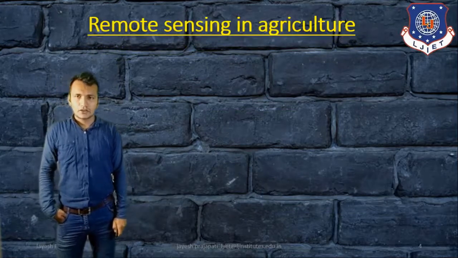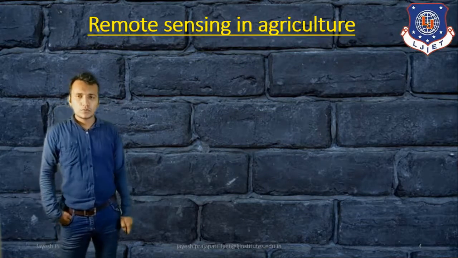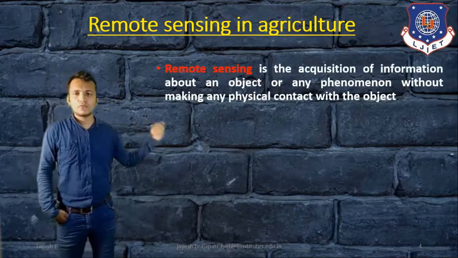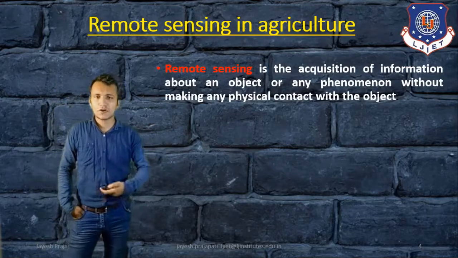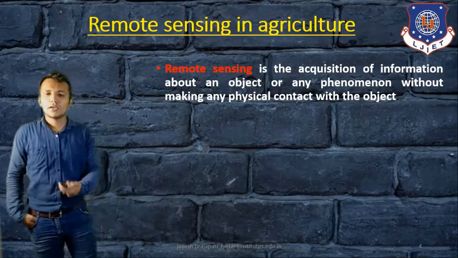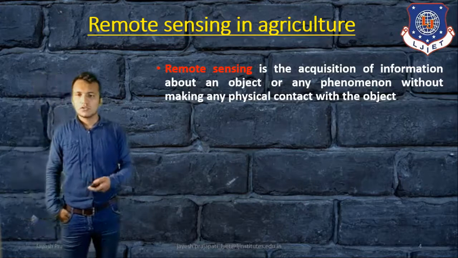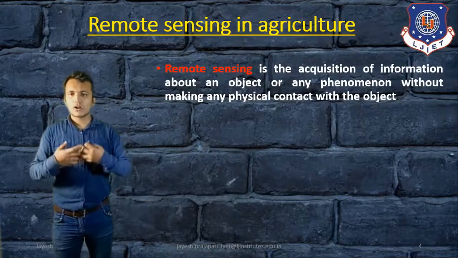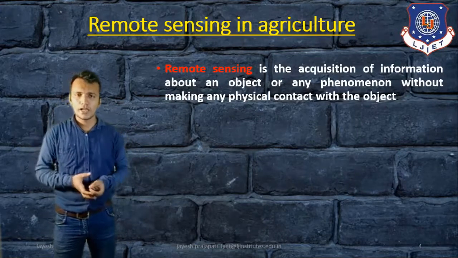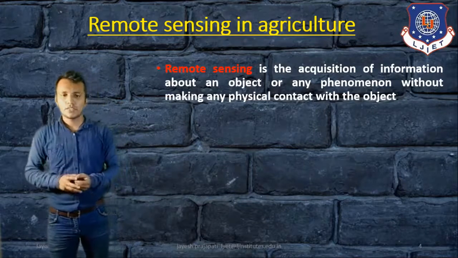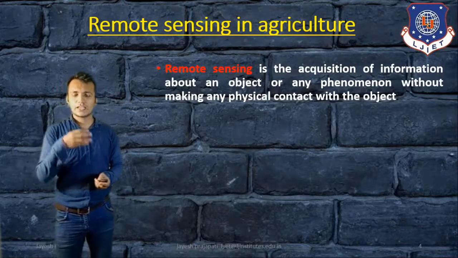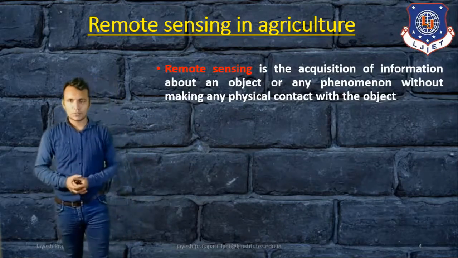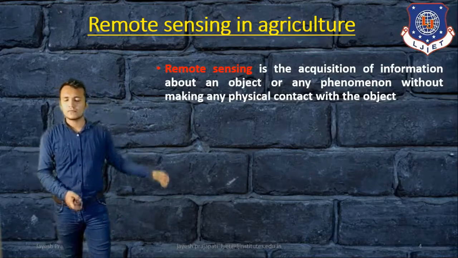Remote sensing in agriculture. If we have to define remote sensing, then remote sensing is the acquisition of information about an object or any phenomena without making any physical contact with the object. That means it can provide information or conditions about the object or phenomena without any kind of contact. That is called remote sensing.